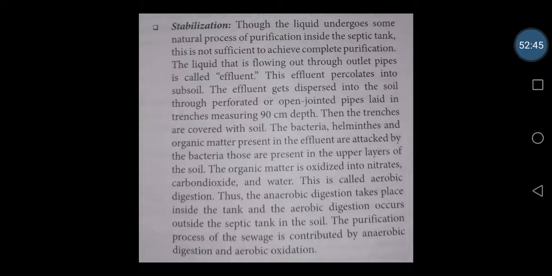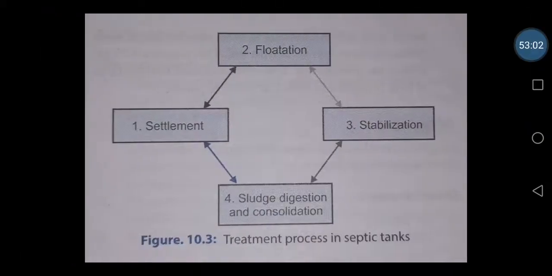So the anaerobic digestion takes place inside the tank, and the aerobic digestion occurs outside the septic tank in the soil. The purification process of the sewage is contributed by anaerobic digestion and aerobic oxidation also. So the steps of the treatment process in a septic tank are settlement, flotation, sludge digestion, consolidation and stabilization. It can even be at the same timing, like sludge digestion, consolidation and stabilization happening in the same phase. So this is what we can see in the septic tank method.